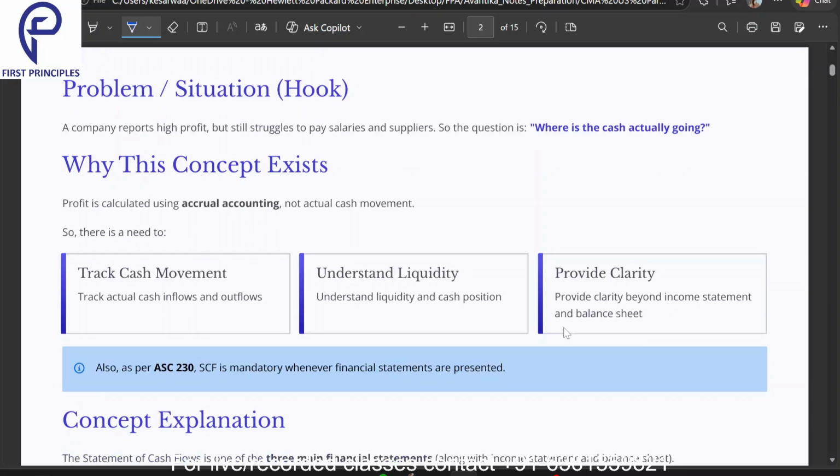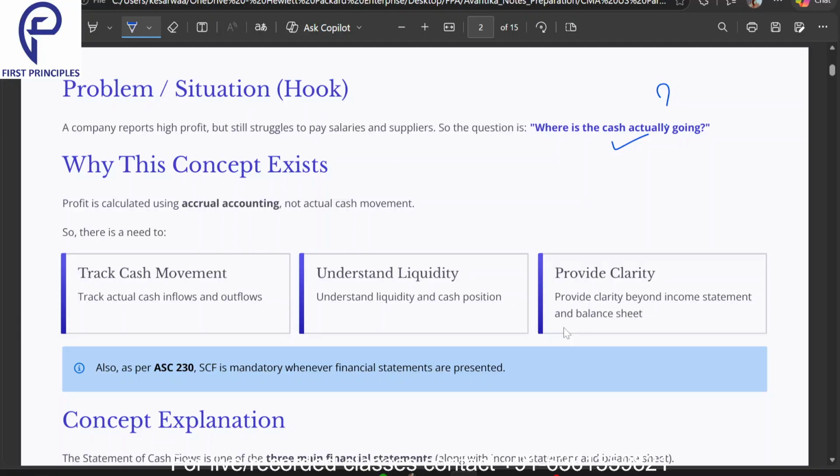First of all, let's see why we have a statement of cash flows, because it helps us to know how much cash is there in the business. So we already have the balance sheet, right? In the balance sheet, in the current assets, we have the cash. But why do we have a statement of cash flows? Because that is how we understand where the cash is actually going, where we are actually using it. That's what we get to understand with the help of the statement of cash flows.